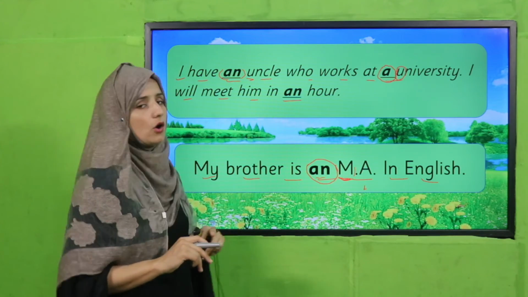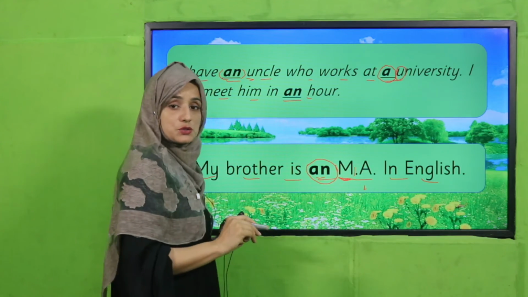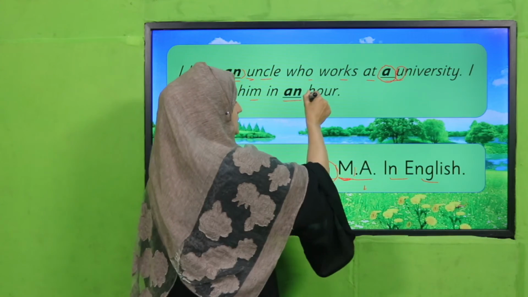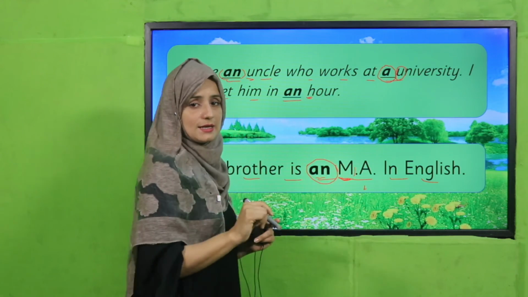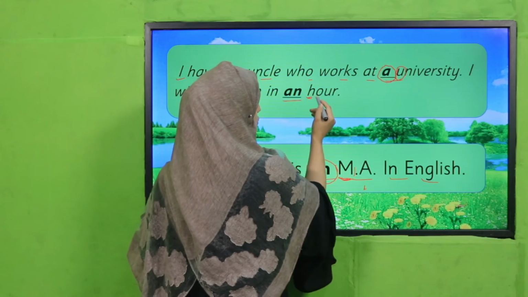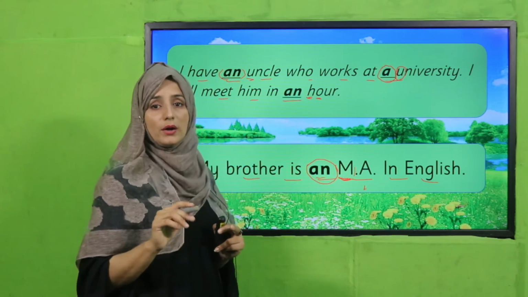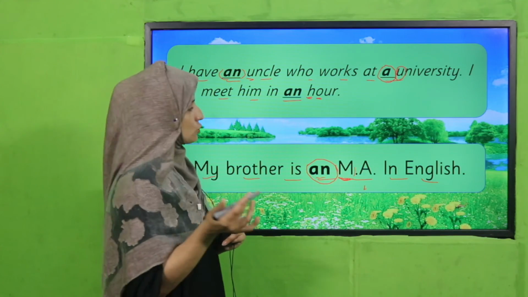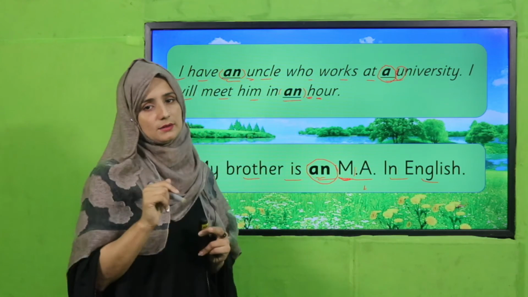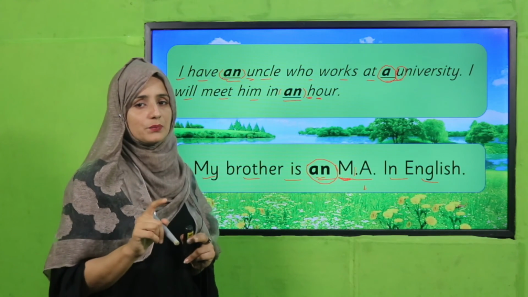I will meet him in an hour. Even though the first letter is H, I have used an. Why? Because this H is a silent letter, so we leave this letter and judge the next letter. The next is the vowel O, which is giving us a vowel sound. So when it gives us a vowel sound, that's why we have used an. Now you have got how we will use articles.